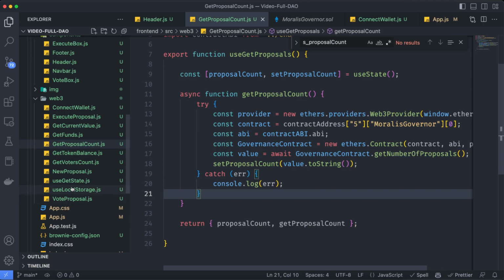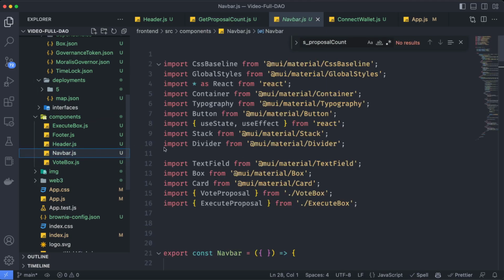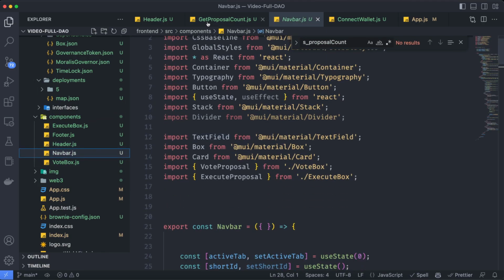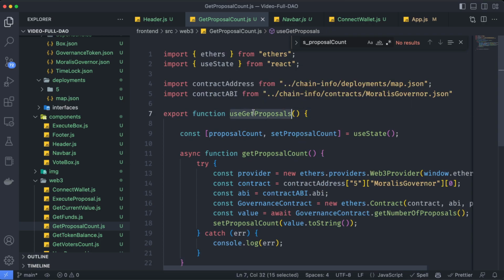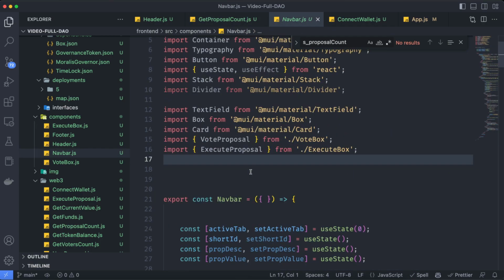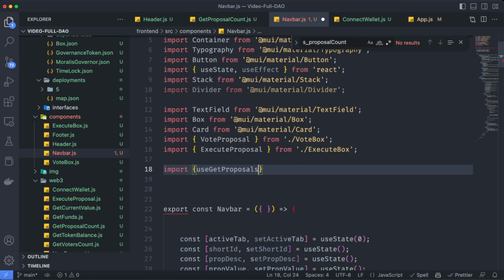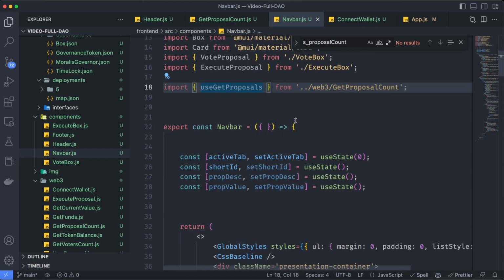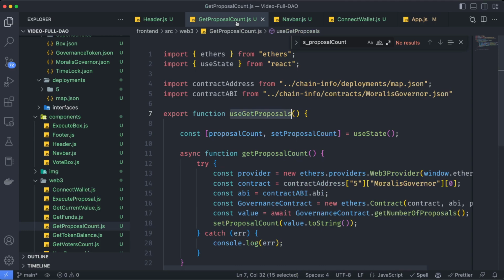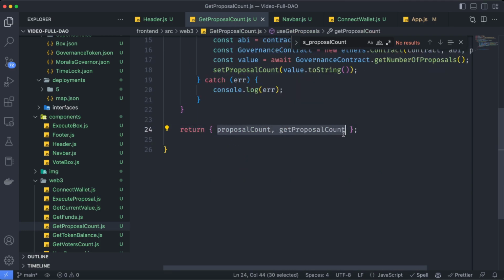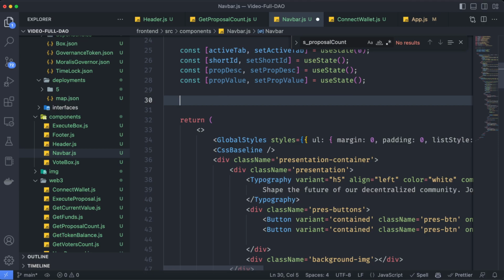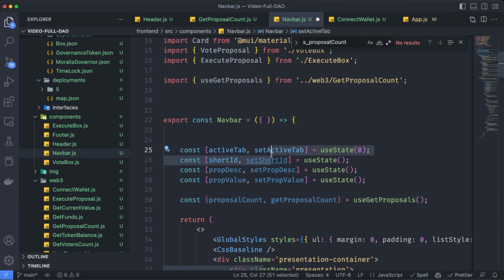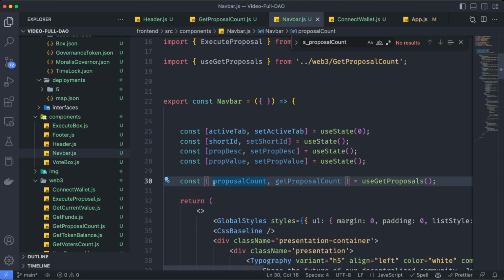So let's do it. Here on the navbar, we can import useGetProposals. So let's copy this. Let's say import useGetProposals from web3 proposals count, and then we can use those variables. So we can say proposal count and get proposal count. Copy this. Let's say const in brackets, this is going to be equal to useGetProposals. Now we can use both this function and the variable.